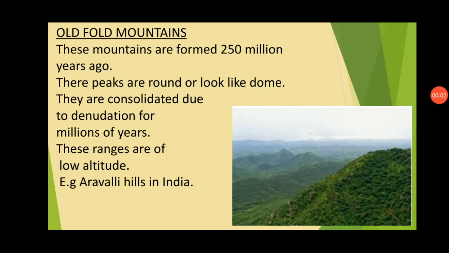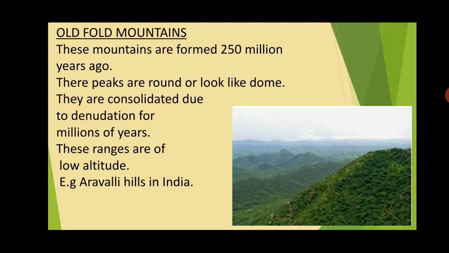So when the earth crust folds, it forms mountains and valleys. Now there are two types of fold mountains, that is old fold mountain and young fold mountain. So why is it called old fold mountain? Because these mountains were formed 250 million years ago, when the tectonic plates were moving, they struck each other, and then it was formed.